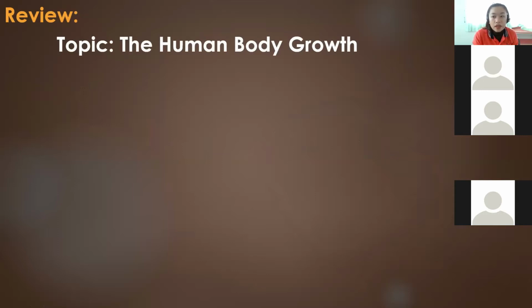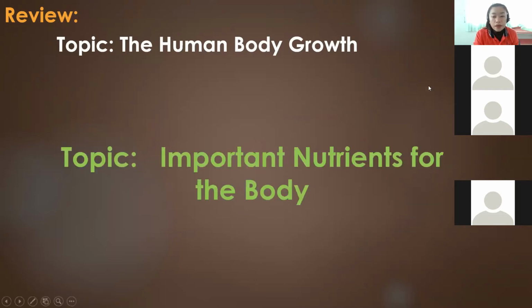We talked about how our bodies grow in different ways at different ages. Our topic for today is about important nutrients for the body. What are the important nutrients that our body needs to be healthy and to grow very well?